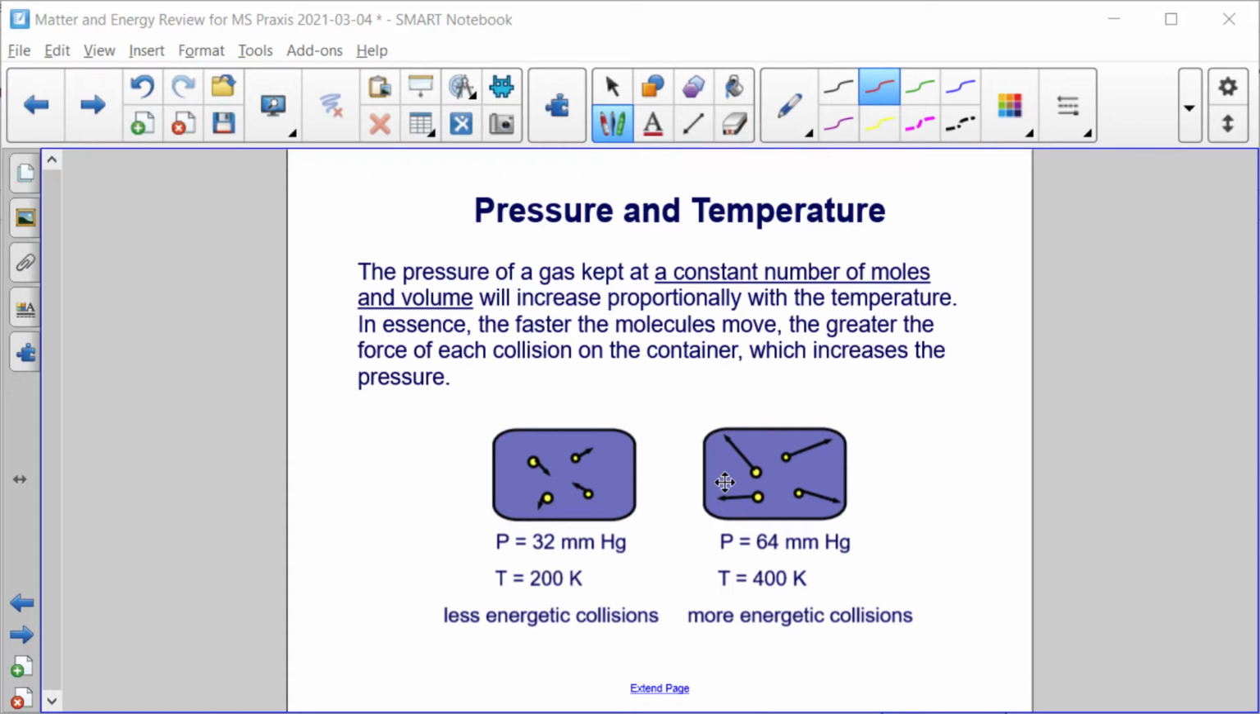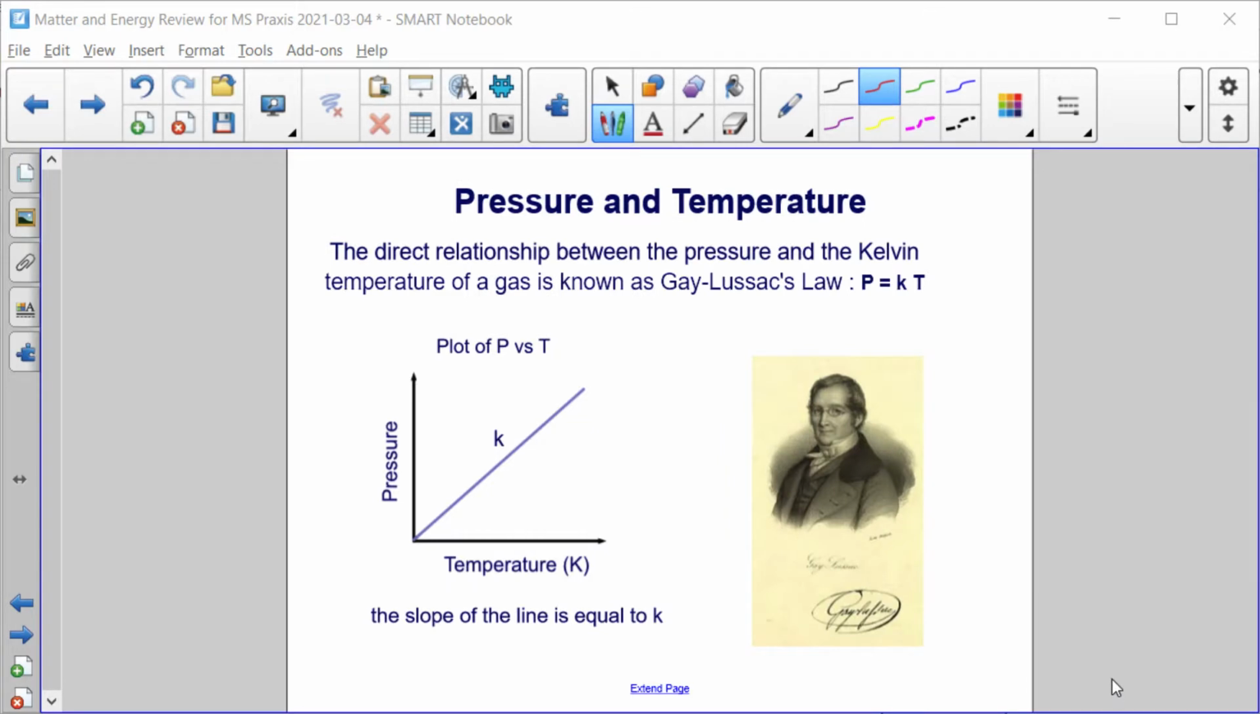So if I double the temperature, the Kelvin temperature here, the collisions are more energetic and the pressure also doubles. The direct relationship between the pressure and the Kelvin temperature of a gas is known as Gay-Lussac's law, where pressure is directly proportional to temperature. If I plot a graph of pressure versus temperature, I get a direct linear relationship where the slope of the line is equal to that proportionality constant.